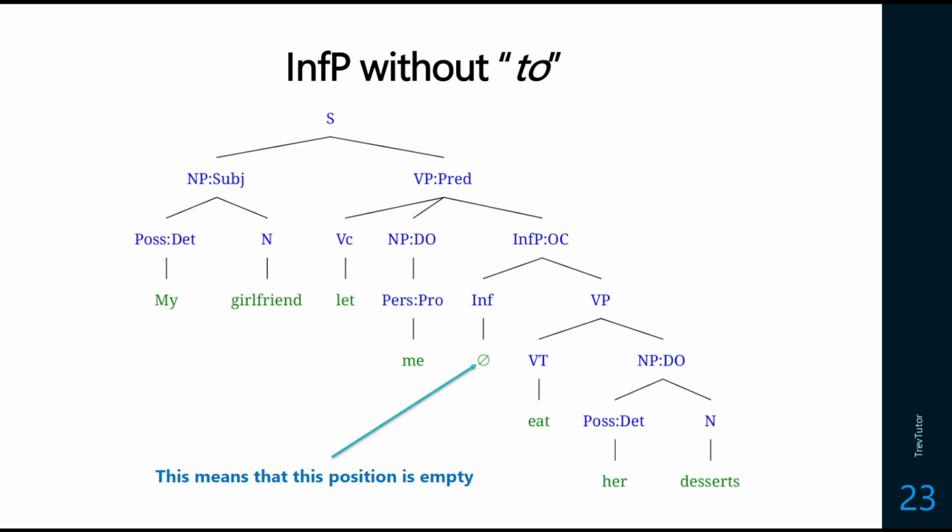So what does this look like? Well, it doesn't look any different than what we've been doing so far. So this is my girlfriend let me eat her dessert. Now, I just want to focus in on the infinitive phrase here. Everything is exactly the same as before, but in this case, under the infinitive, we simply say it's empty. So the category is still there, but nothing can be pronounced. So any sort of pronunciation would be unacceptable in that case.